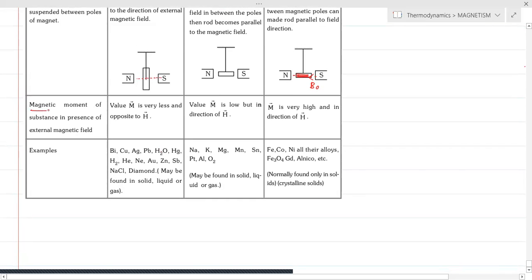So when we think of the magnetic moment of a substance in the presence of an external field, just now we discussed M is very high, and in the direction of the external field only.